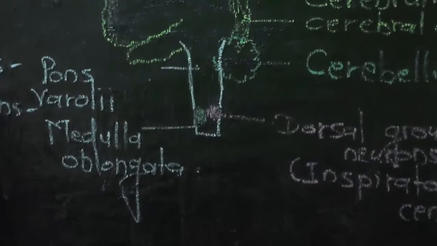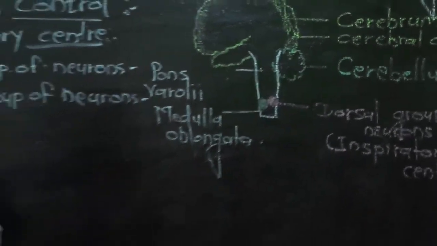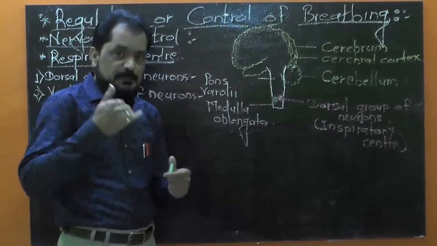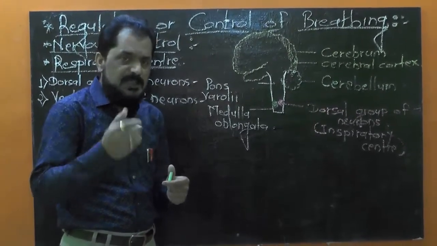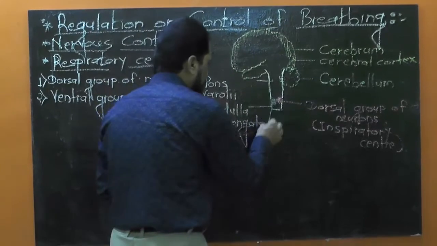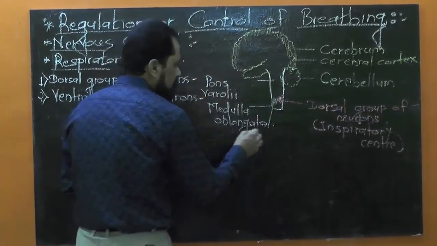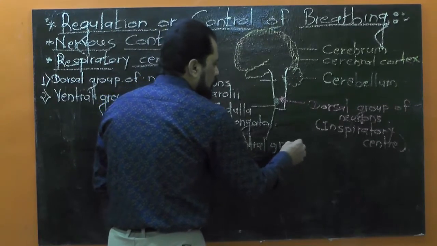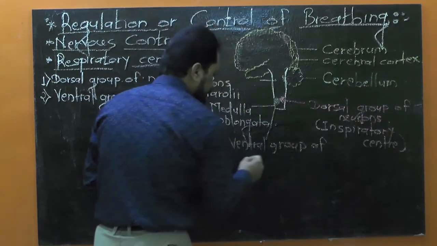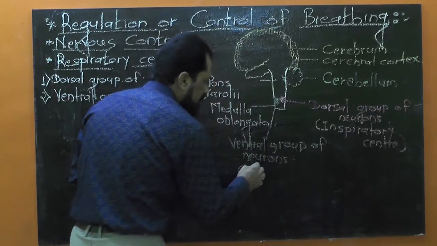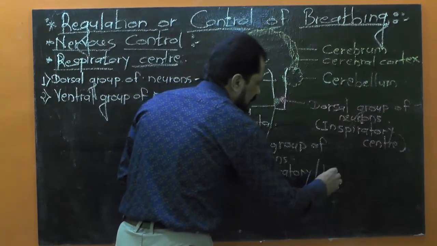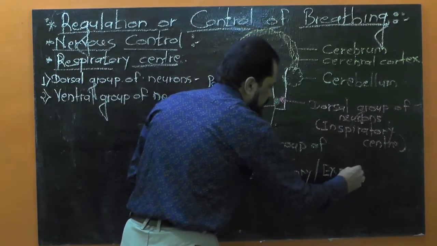This group of neurons is responsible to send signal for inspiration as well as expiration, and that's why we can say that this ventral group of neurons represents inspiratory as well as expiratory center.